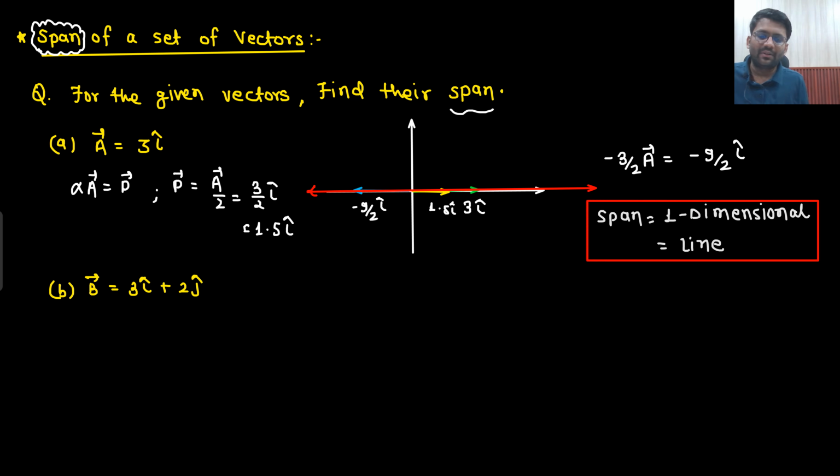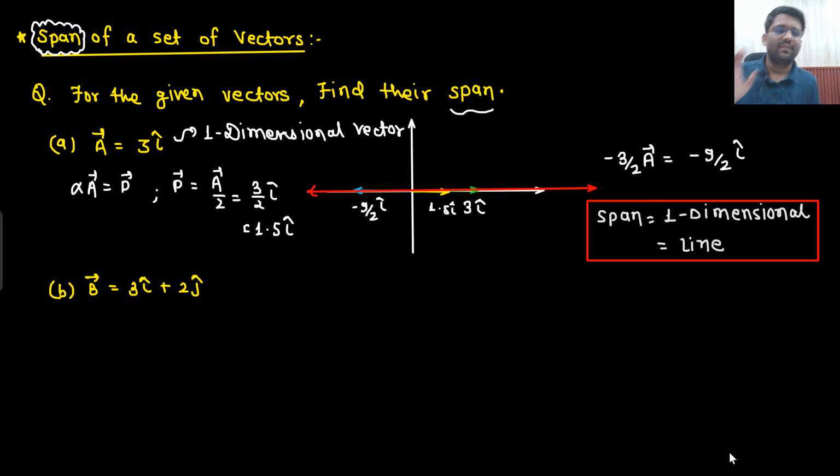So this was a one dimensional vector, which is creating a one dimensional span. Understandable? Span and dimension are two different things. This is a one dimensional vector which is creating a one dimensional span.